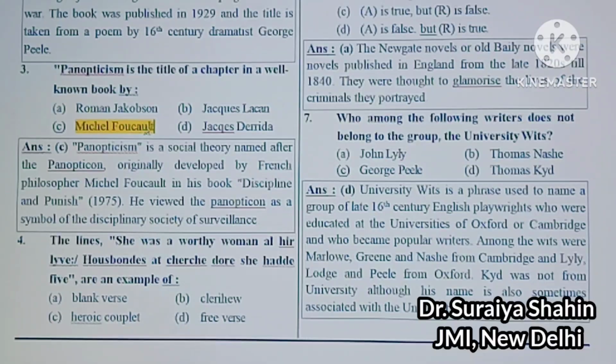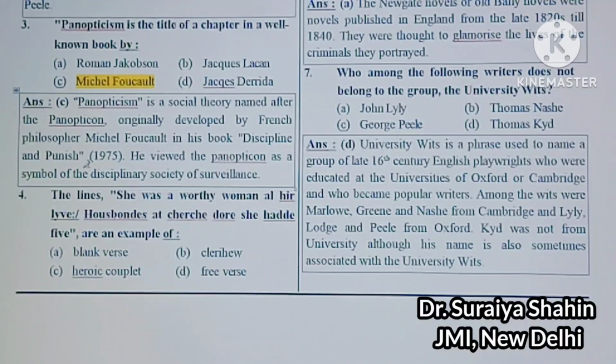It is a social theory, panopticism, named after the panopticon. Michel Foucault was a French philosopher and he talked about this concept in his book Discipline and Punish.